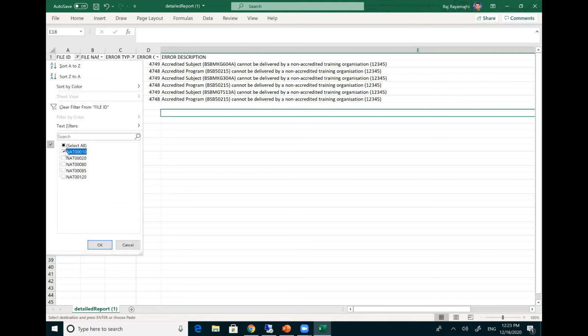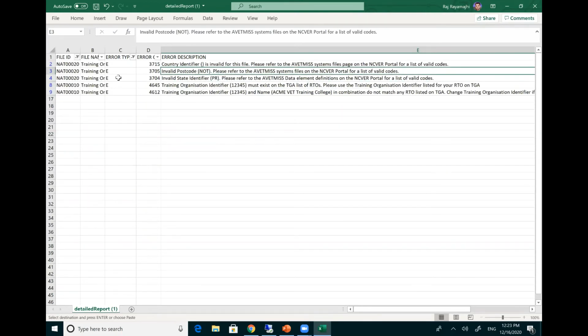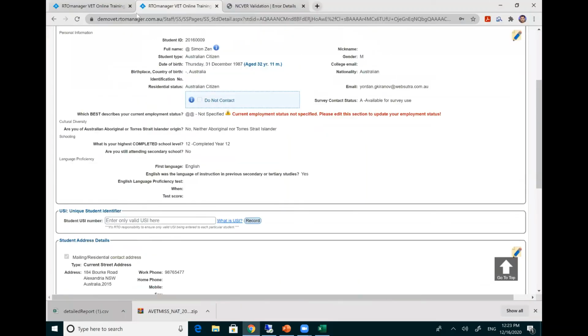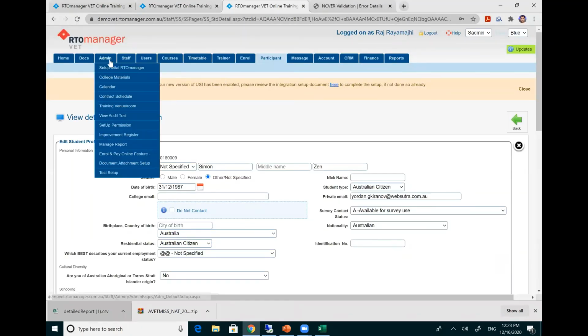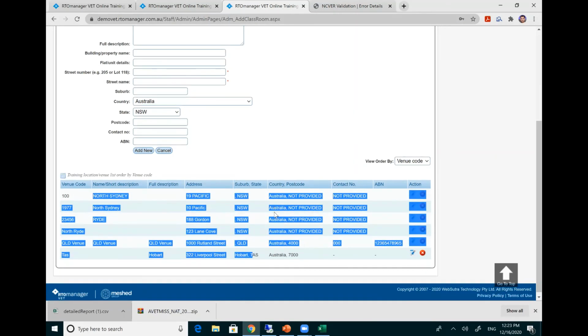The other thing is here in NAT 10 and 20, so invalid postcode. Based on each of this information, the way you need to do is go to your system, go to the right sections of that error and then fix. If it's related to NAT 20, the error we are talking about is the venue that you have reported, the suburb and postcode does not match. Make sure this is fixed.